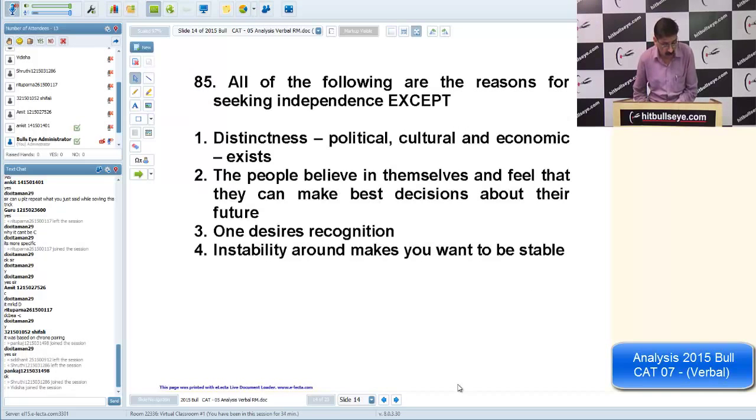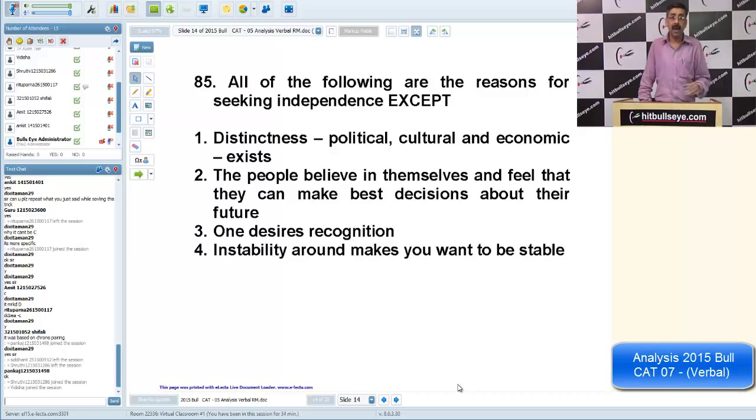So let's see the question. All of the following are the reasons for seeking independence except. I could have answered this question even without reading the passage. He has talked about how we are distinct in terms of political inheritance, cultural, economics. So definitely one of the reasons we should go for independence. You believe in yourself, one of the reasons. Desire recognition, everything is fine.